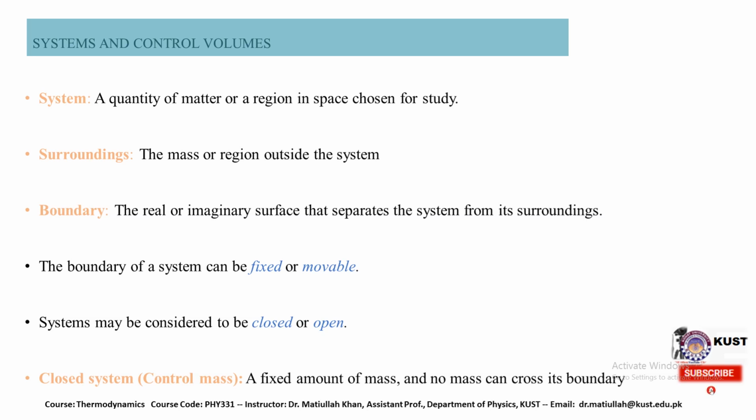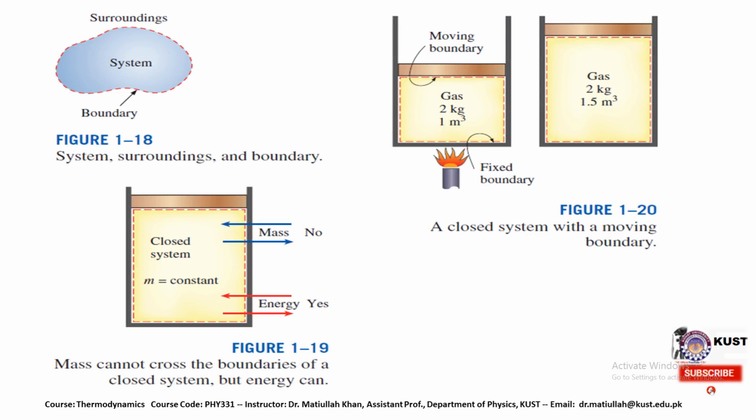So we have the closed system, in which mass is controlled. In that, a fixed amount of mass is there, and no mass can cross the boundary. I mean, no mass can enter or leave the system in this particular case if we are considering a closed or isolated system. Here we have some examples of that, in which mass cannot cross the boundary of a closed system. There is a closed system and mass m is enclosed inside there.